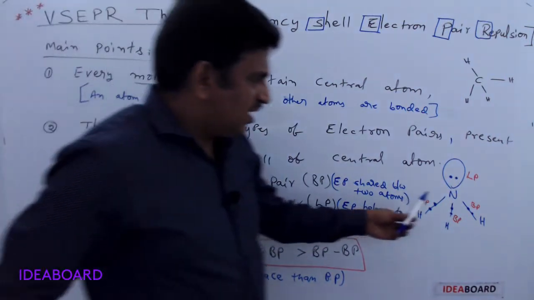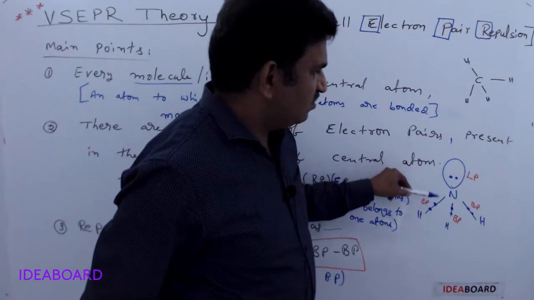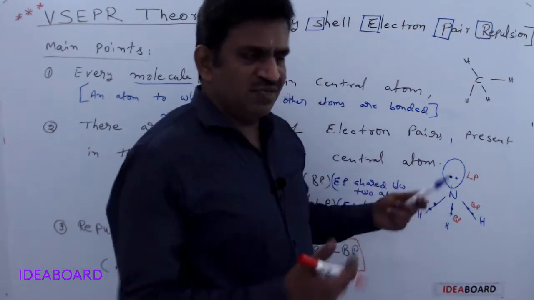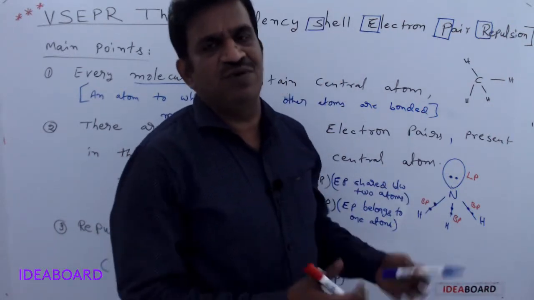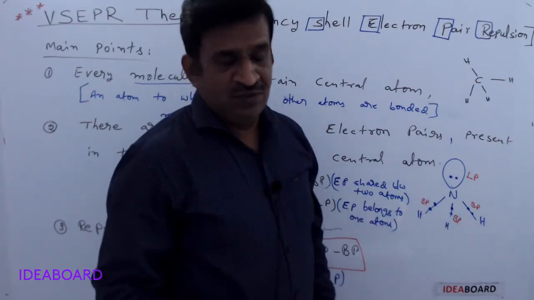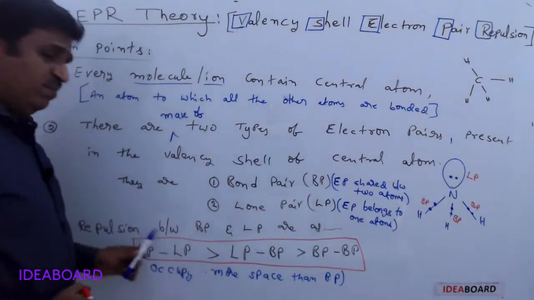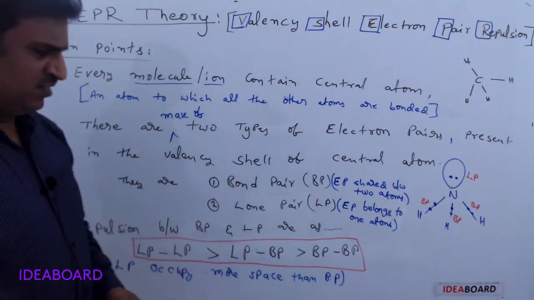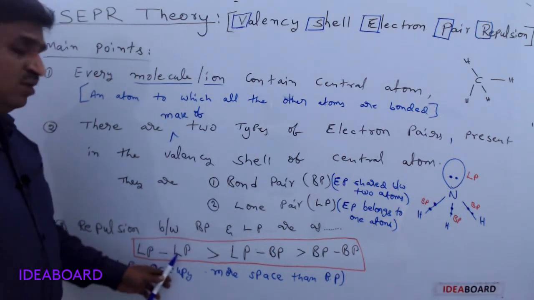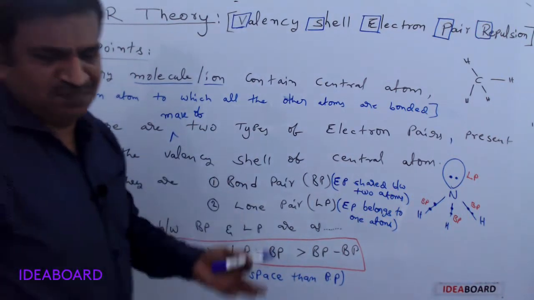Around the central atom there are lone pairs and bond pairs, and sometimes two lone pairs are present, as in the H2O molecule. The repulsion between lone pair and lone pair is maximum.